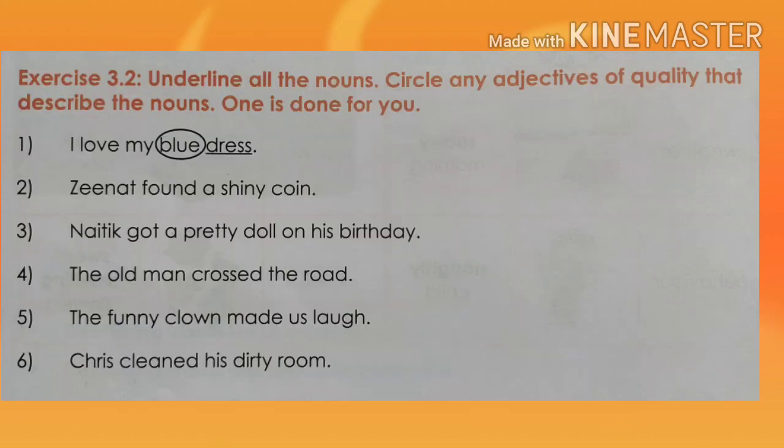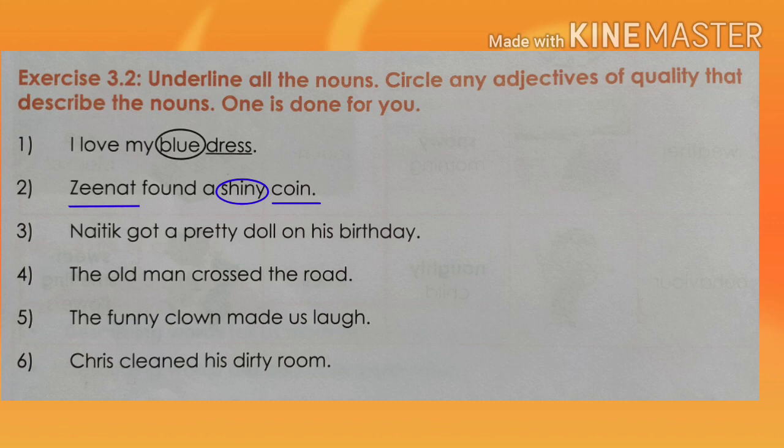Then exercise 3.2. Underline all the nouns. Circle any adjectives of quality that describe the nouns. 1. I love my blue dress. In this sentence, blue is the adjective and dress is the noun. Then second sentence, Zenith found a shiny coin. So in this sentence, Zenith and coin, two nouns are there and shiny is the adjective. So we have to circle it.